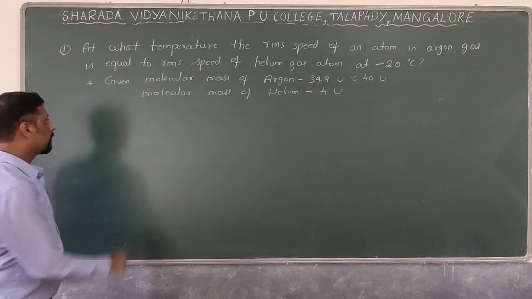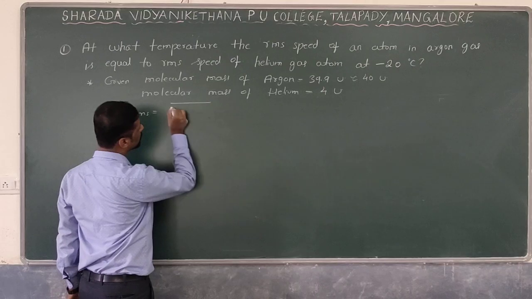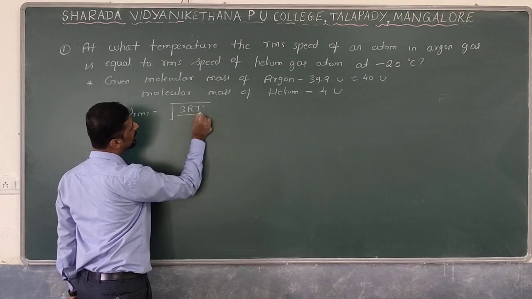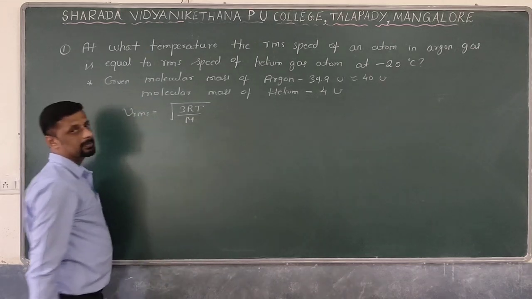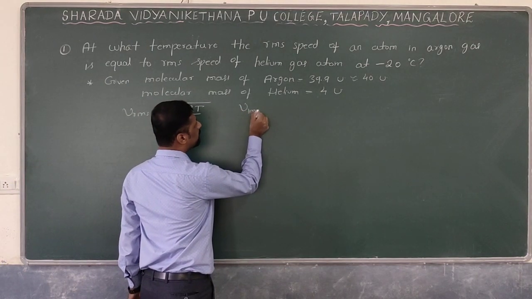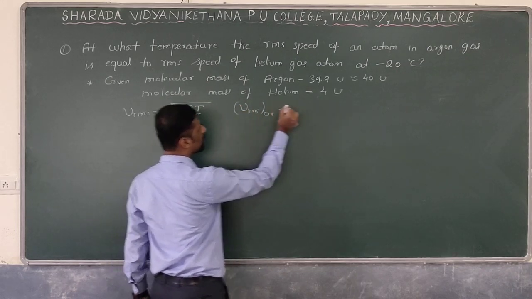So what is the formula for RMS speed? That is Vrms is equal to root of 3RT divided by M, where M is the molecular mass. Next, the RMS speed of argon gas. How can you write this expression for argon gas?